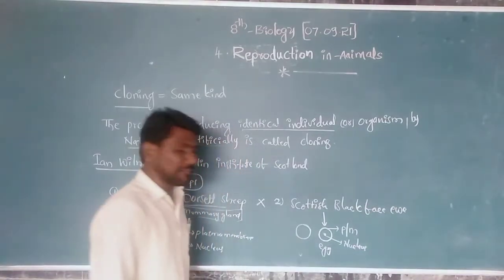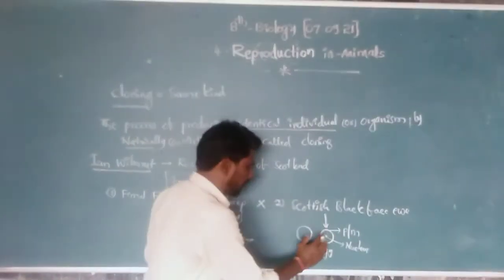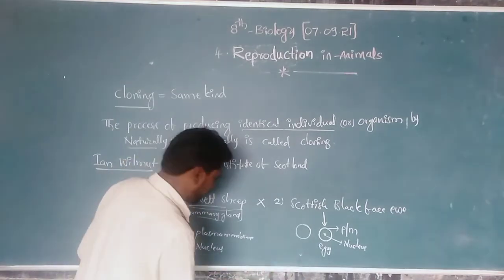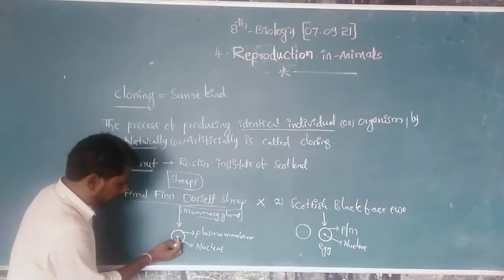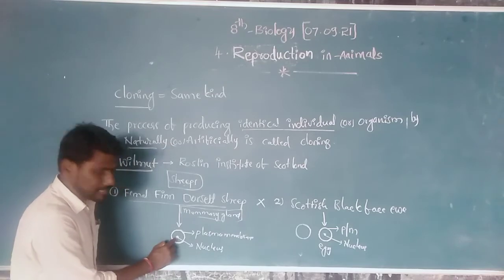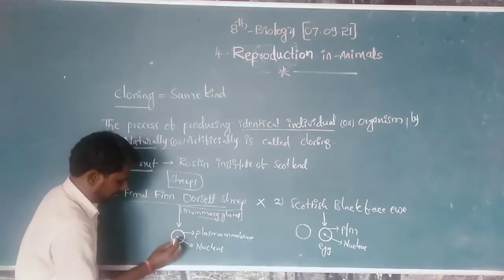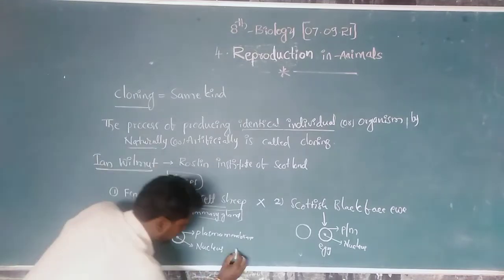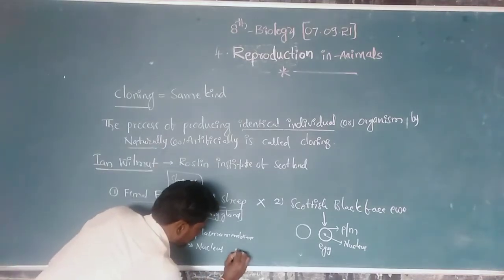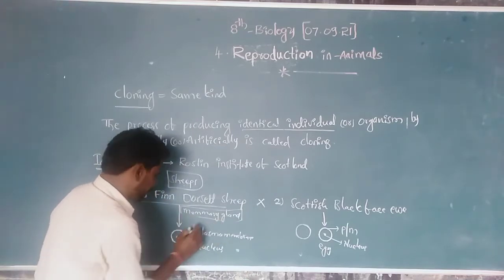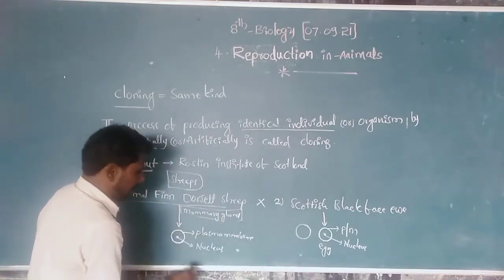Next, after removing the nucleus from the egg cell of the Scottish blackface ewe, what did he do? He isolated the nucleus of the female Finn Dorset sheep cell, separating it from the mammary gland cell.